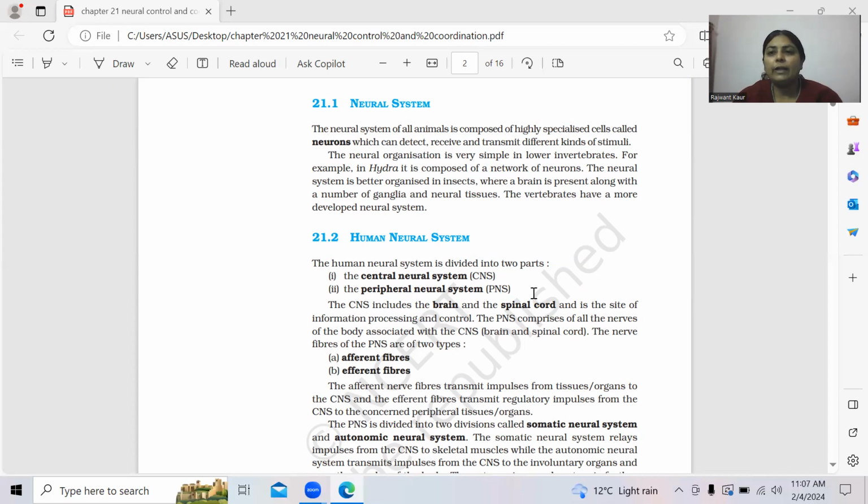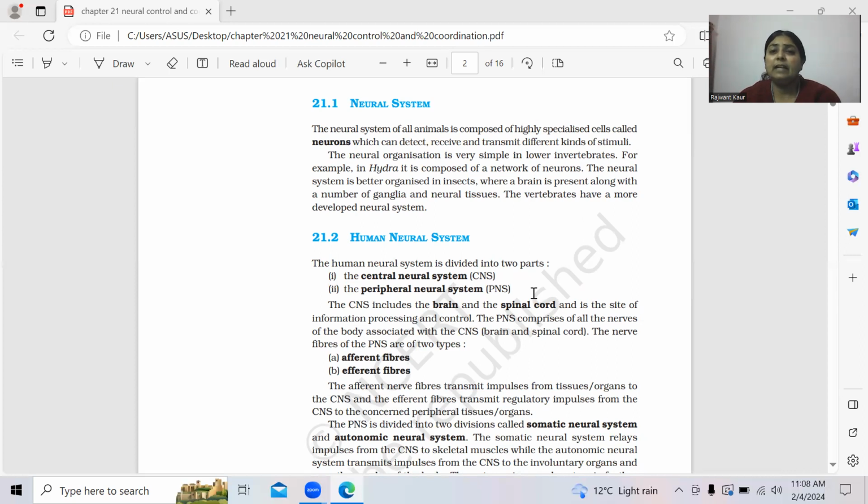So these neurons detect the information which they receive from the environment, and then they transmit this information or stimuli to different parts of your body by connecting with other neurons. Okay, students. As I have used one term, stimuli: the stimuli may be biological, it may be physical, it may be chemical stimuli. All of you have studied about this in your lower classes.